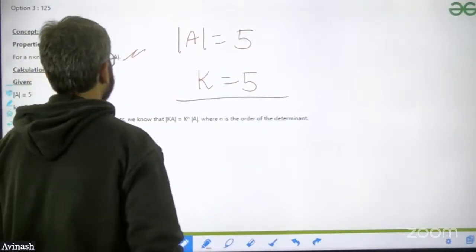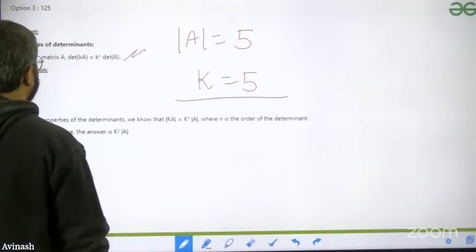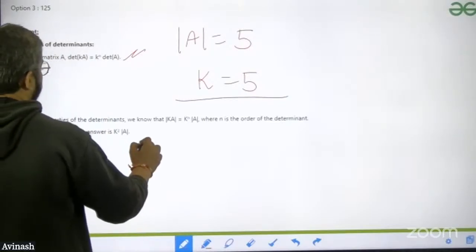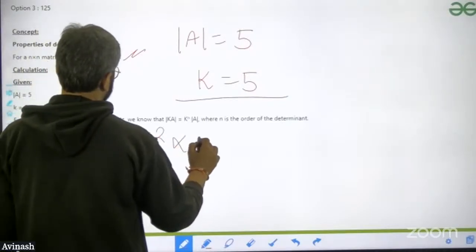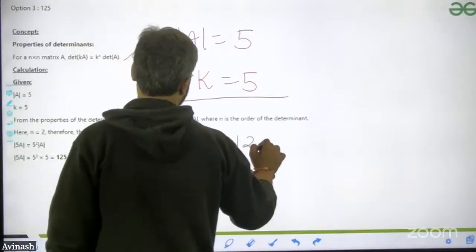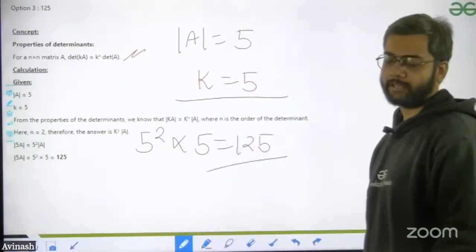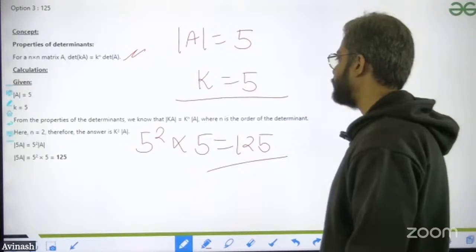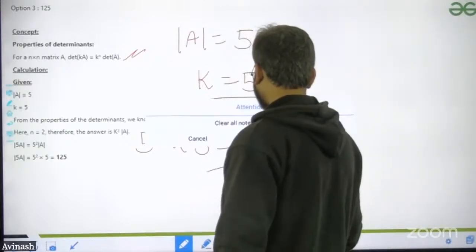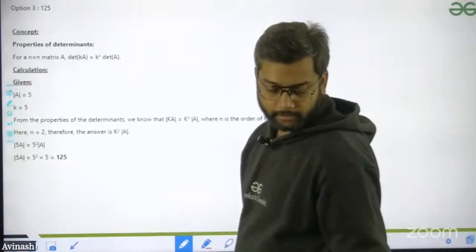So basically, the matrix is given, and in that case the answer will be 5 square into 5, which is equal to 125. Simple answer, 125. Okay, easy question.